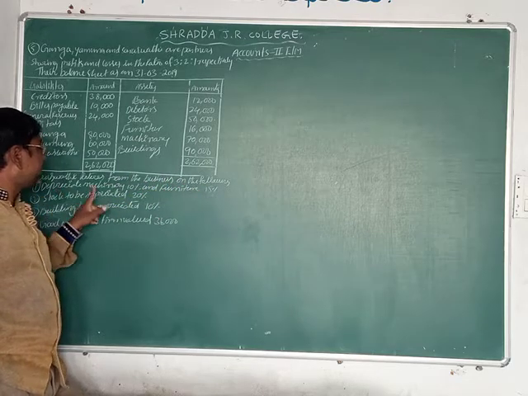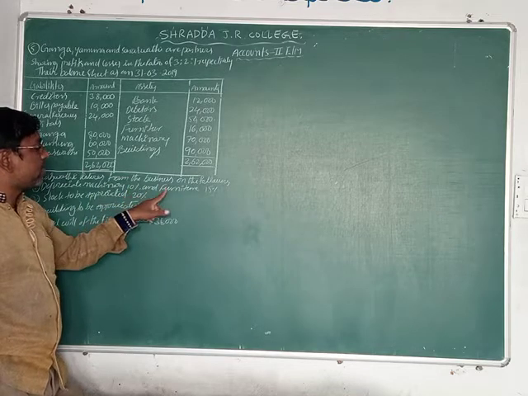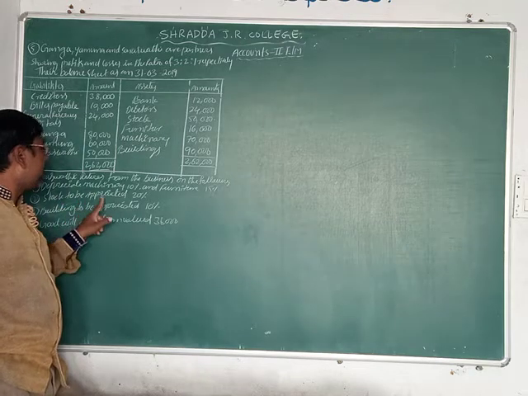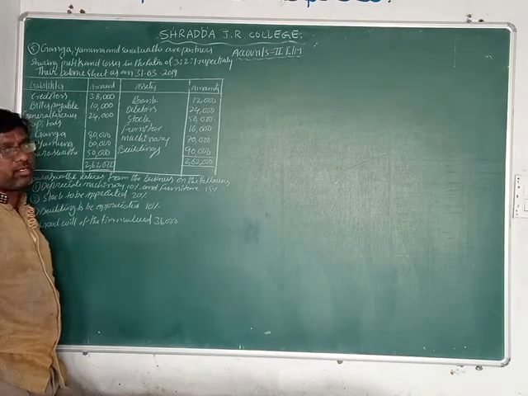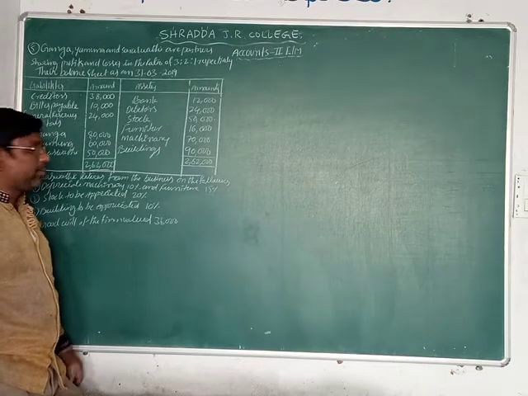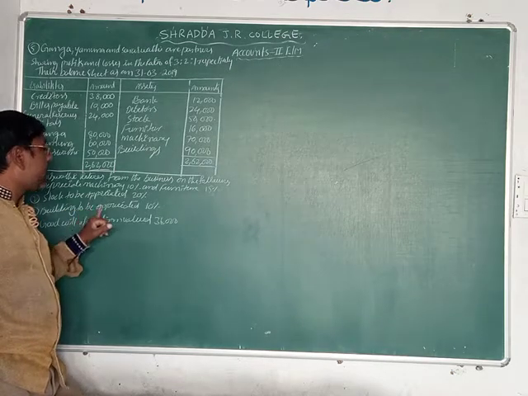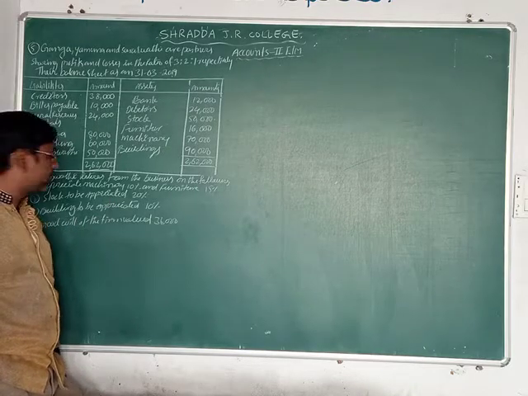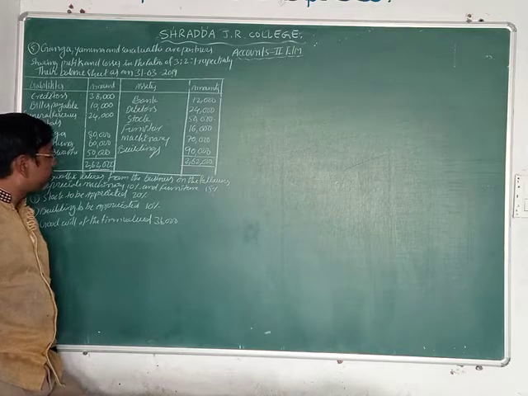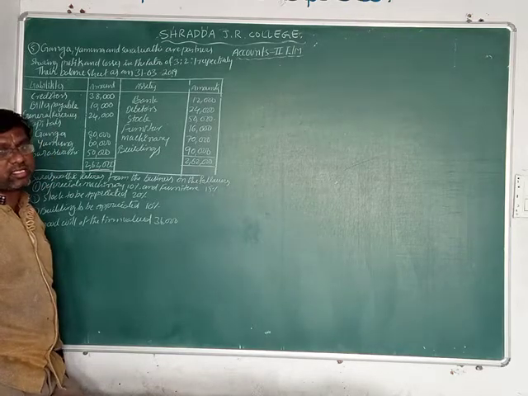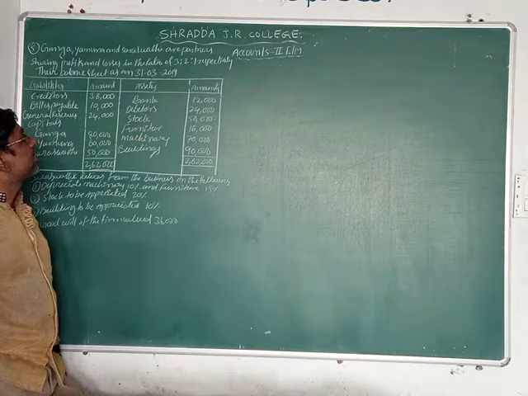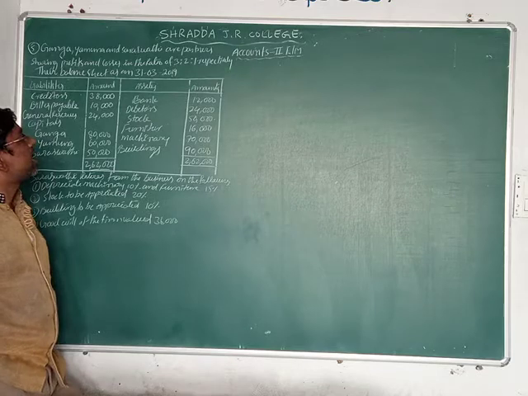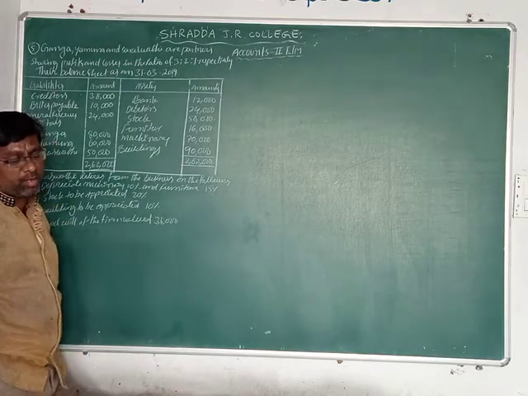Saraswati retires from the business on the following conditions. Number 1, depreciate machinery 10% and furniture 15%. Next, stock to be appreciated 20%. Buildings to be appreciated 10%. Now the goodwill of the firm is valued at 36,000 rupees, students. So this is a retirement of partners problem, friends.